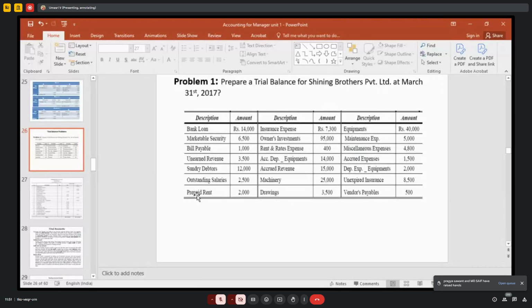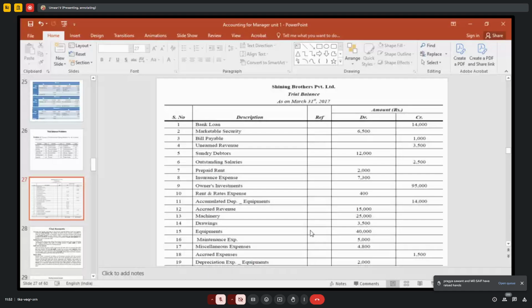If rent is paid in advance, that is an asset in your hand, and next month when it becomes actual expenditure, at that time only it will be treated as expenditure. Till that time it is treated as an asset. Prepaid rent or prepaid commission, all these things are treated as an asset. Okay.